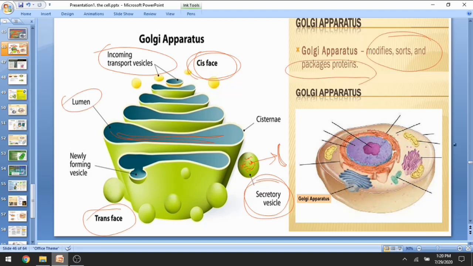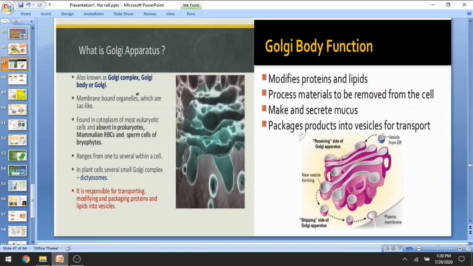In the cell, here you can find these blue colored, plate-like flattened structures, said to be the Golgi complex. In a microscope you will see it like this. They are membrane bounded, sac-like structures found in the cytoplasm of most eukaryotes, and they are absent in prokaryotes.